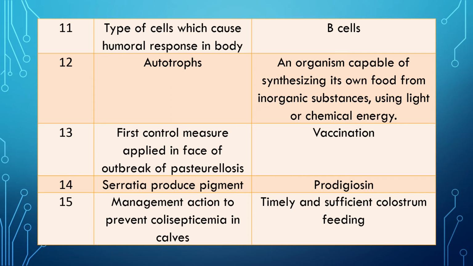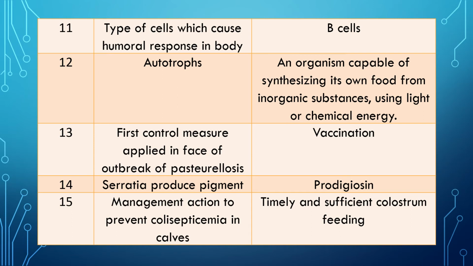Question 15. Management action to prevent cholesepticemia in cows. Important question. Answer is timely and sufficient colostrum feeding to the cows helps in prevention of cholesepticemia. An important question from the exam point of view, important for field veterinarians also. If colostrum is fed timely, within the first 6 hours of life or after birth, and sufficient means 10% of the body weight,